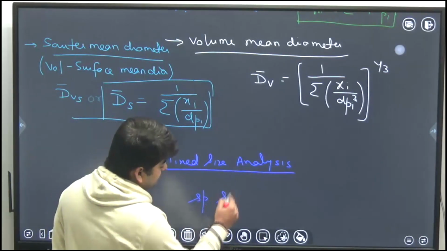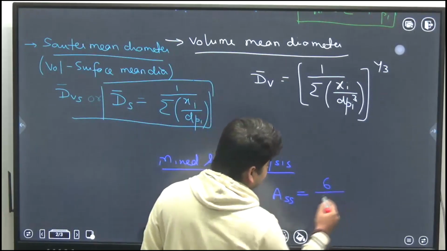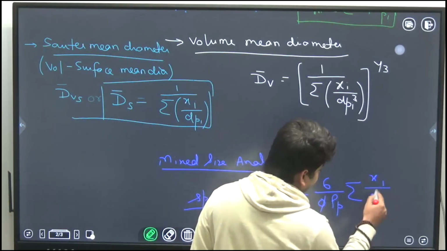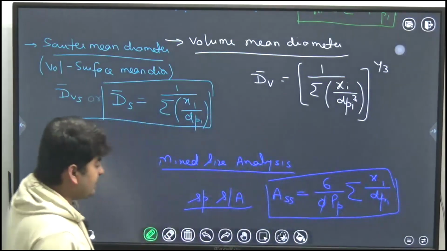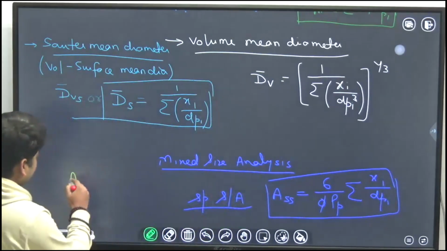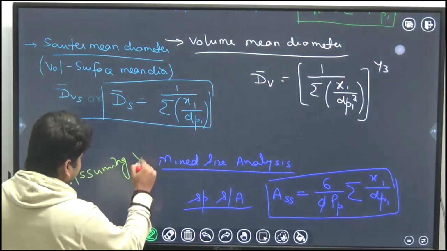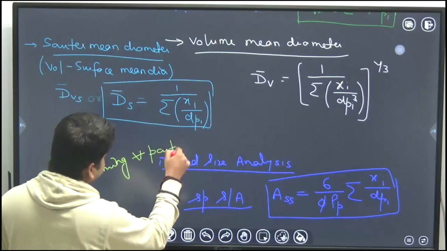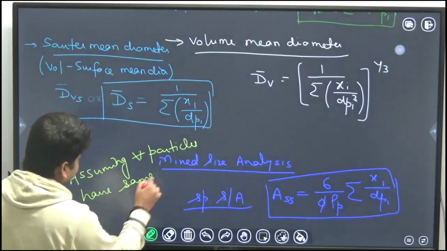So for any mixture, the specific surface area you can calculate as A_S = 6 over phi rho p times summation of xi over dpi. We are assuming all particles have the same sphericity.